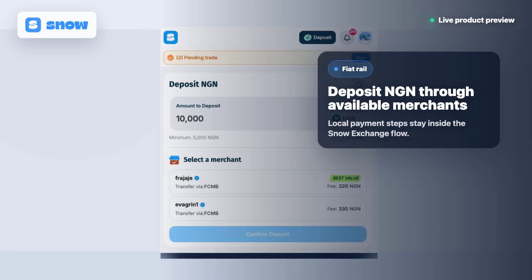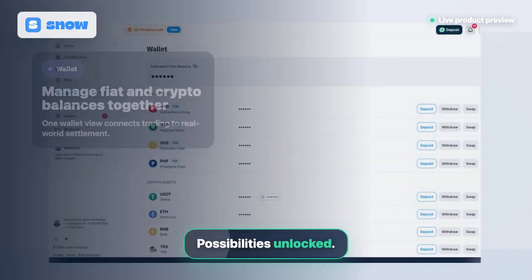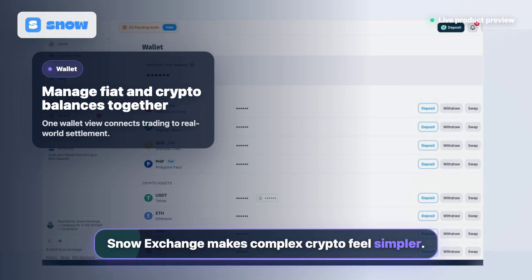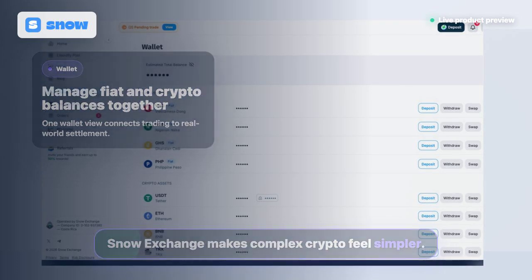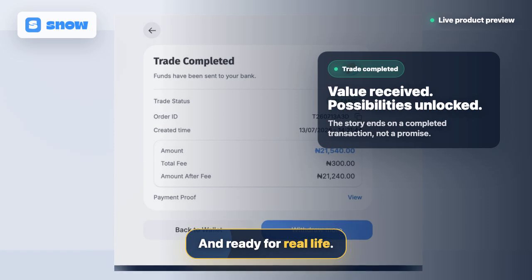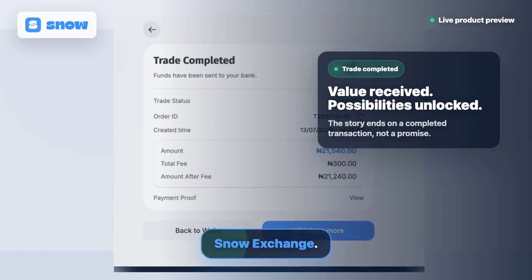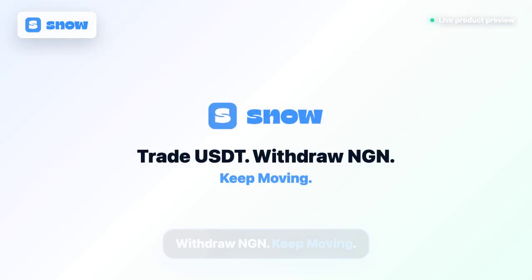Trade completed, value received, possibilities unlocked. Snow Exchange makes complex crypto feel simpler, more accessible, and ready for real life. Snow Exchange, trade USDT, withdraw your Naira and keep moving.